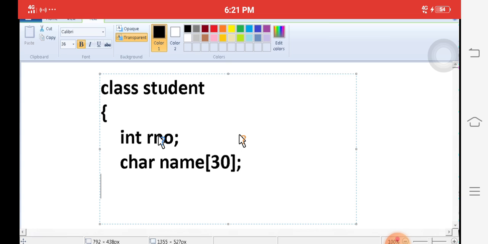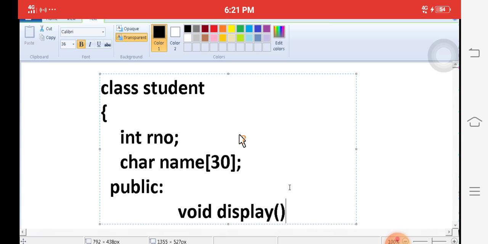Then I want to write public. This public is nothing but the access specifier. What functions do we need to write? void display. This is called a function. With the help of functions we implement different types of actions.